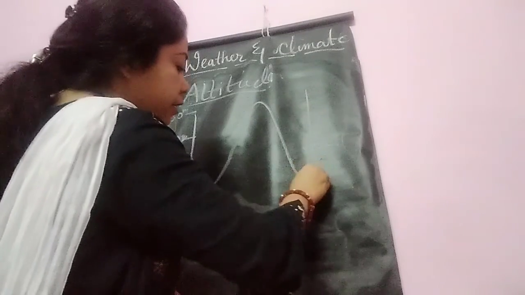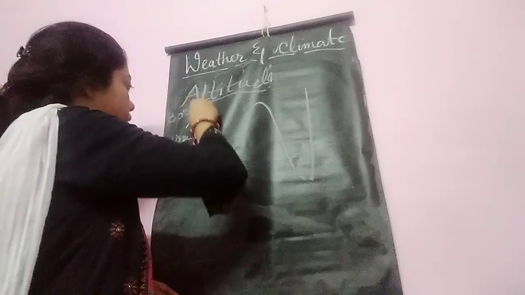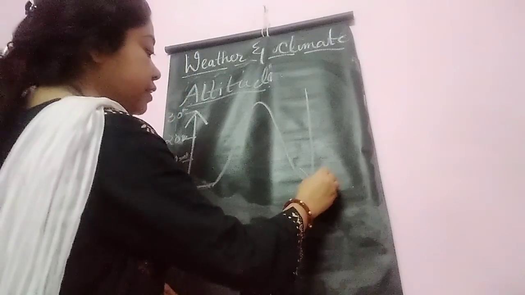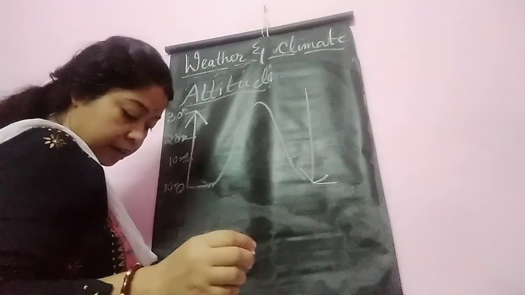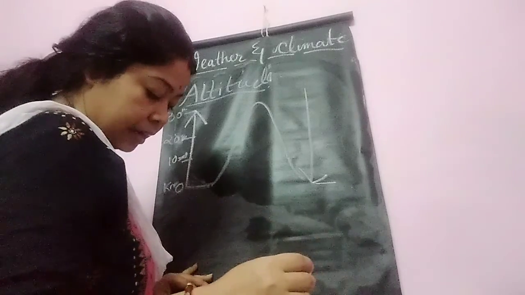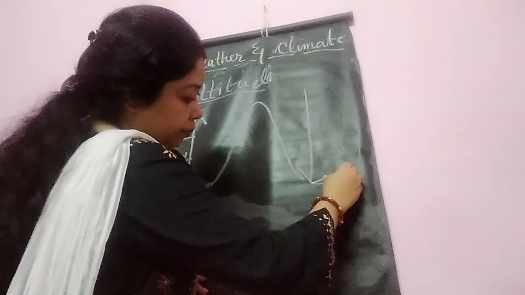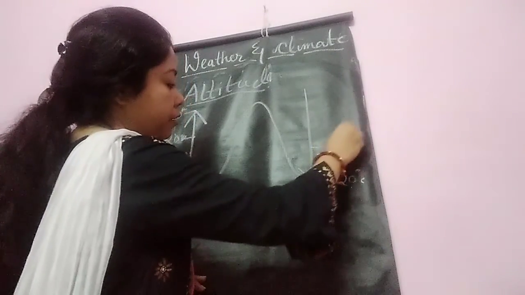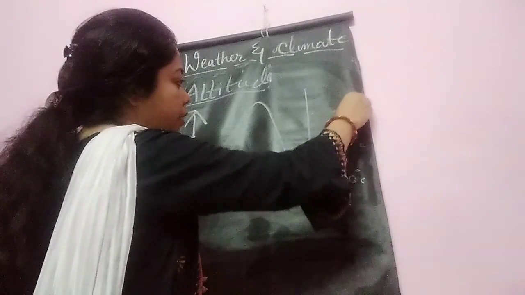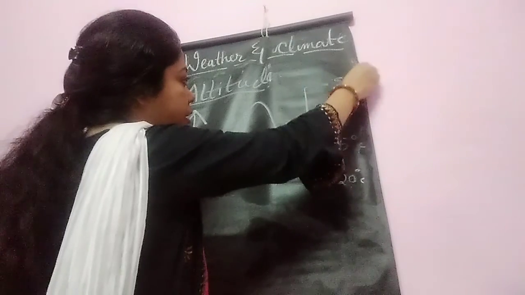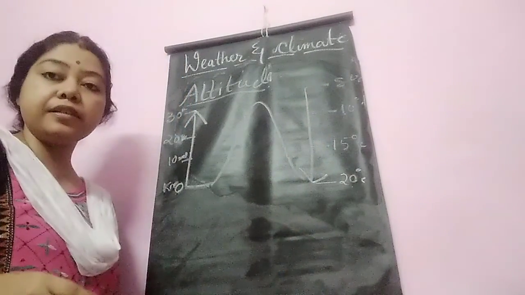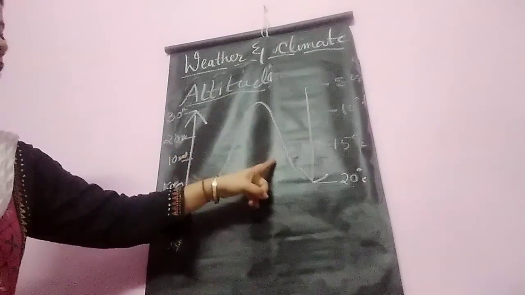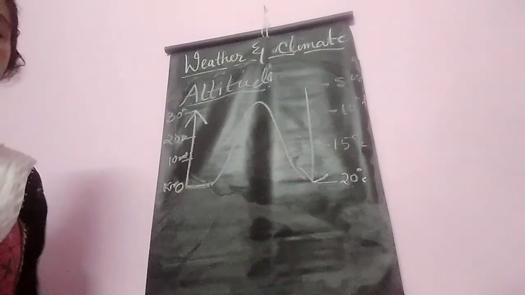And here, as the height increases, the temperature gradually decreases. At 0 meter, temperature is suppose 20 degrees Celsius, then 15, then 10, then 8 degrees Celsius. So temperature decreases with increasing height. So see this diagram: mountain height increases, temperature decreases.